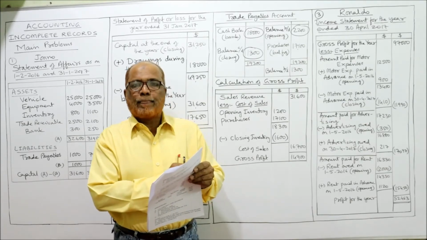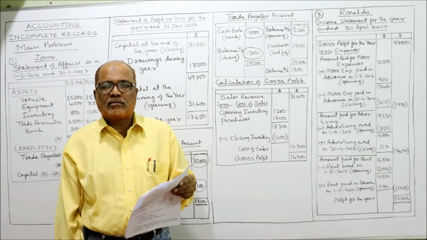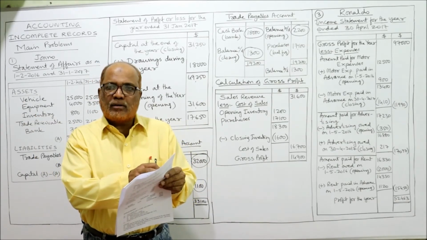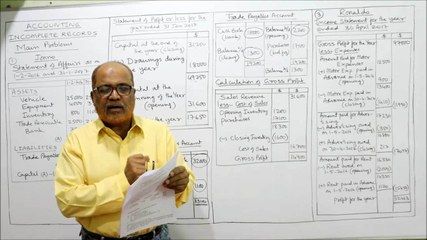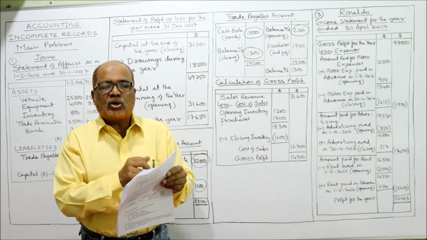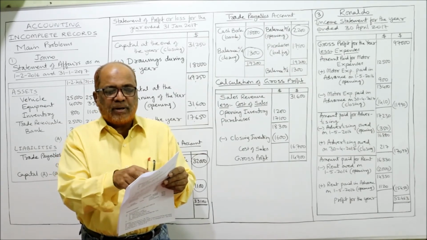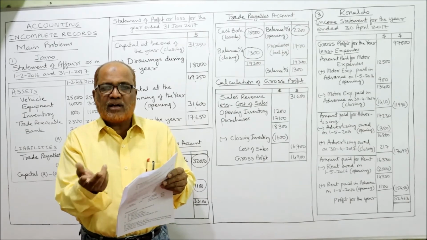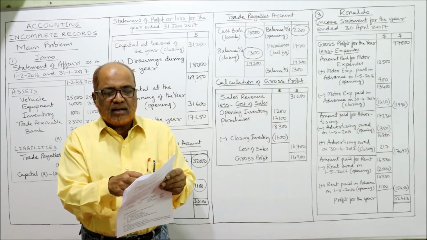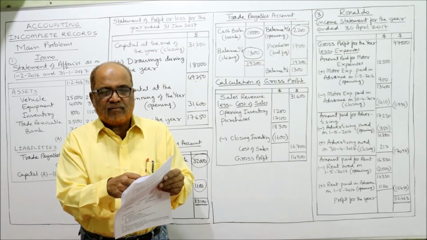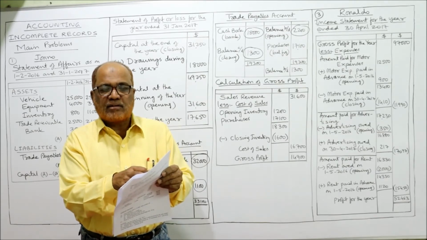Advertising owed. Owed means payable, due, not paid. So advertising owed means outstanding, due at the beginning of the year 350, end of the year 217. Similarly, rent owed means rent outstanding, due at the beginning of the year 2000, end of the year is not there. Similarly, rent paid in advance, beginning of the year 1120, end of the year we don't have. So for rent we have owed as well as advance, right?